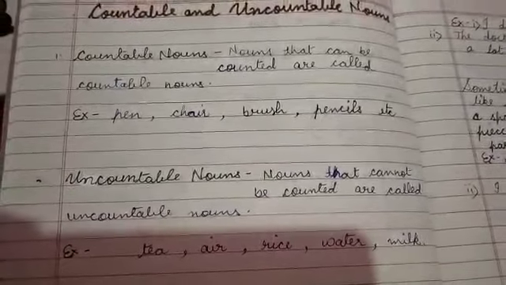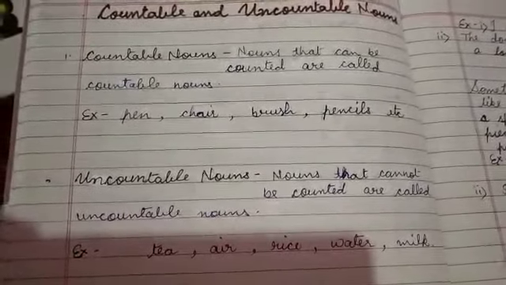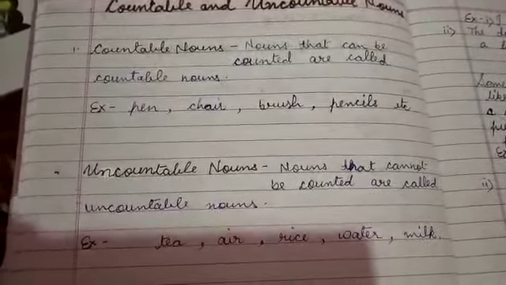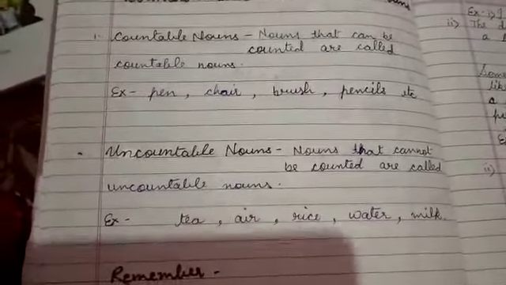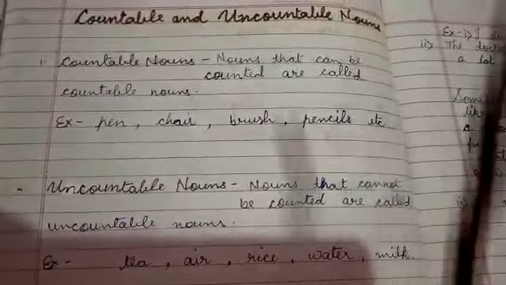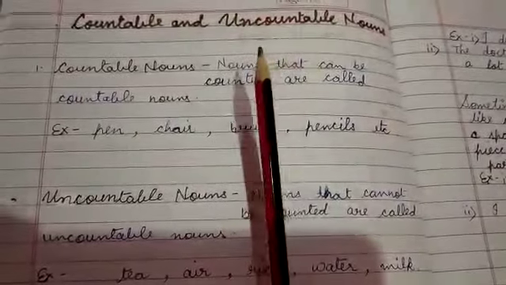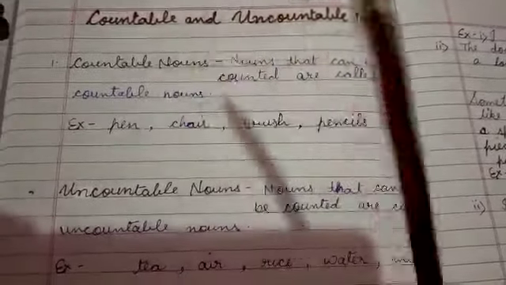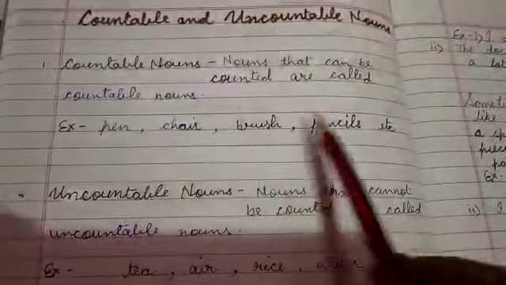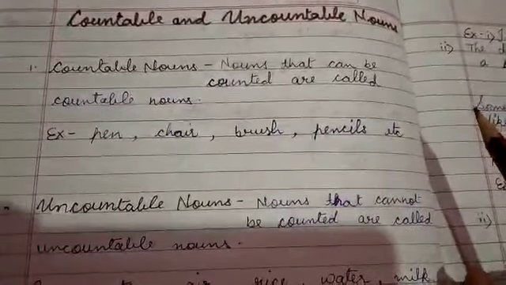chair. If you see how many pens you have in your box, you can count it. How many pencils you have, you can count. As you can see, I have only one pencil. How many pencils? One pencil. We can count these nouns. These are known as countable nouns.